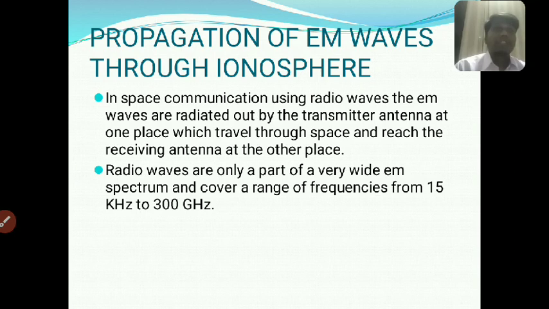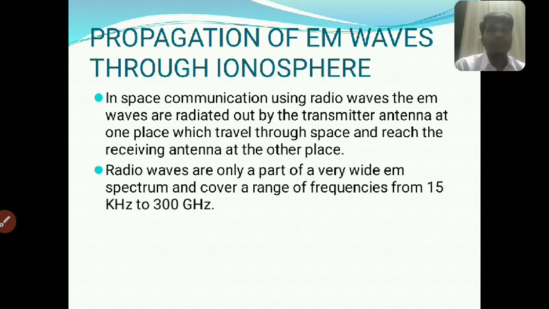Last class we discussed the different types of electromagnetic waves, that is space waves, direct waves, ground reflected waves, and sky waves. The sky waves propagate through different layers, that is the D layer, E layer, F1 layer, and F2 layer. These are some important electromagnetic waves.